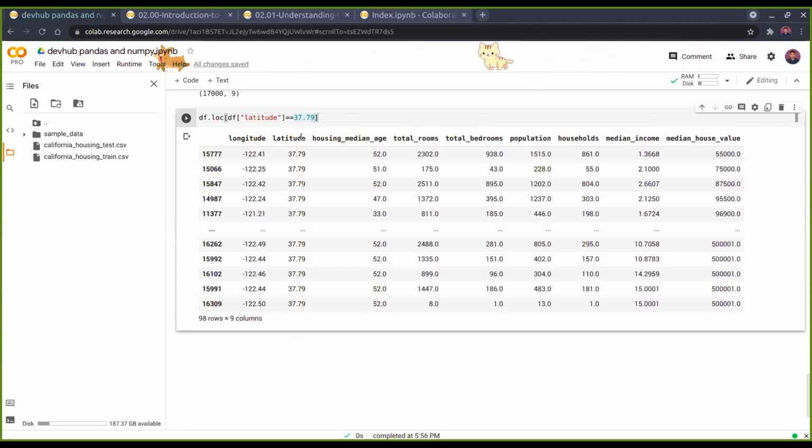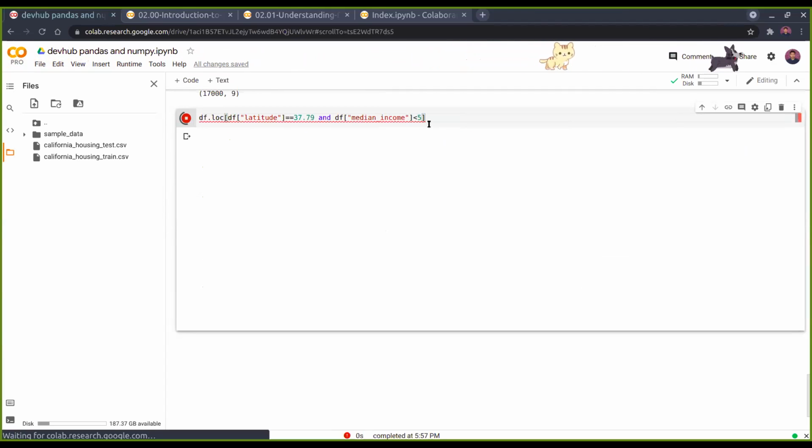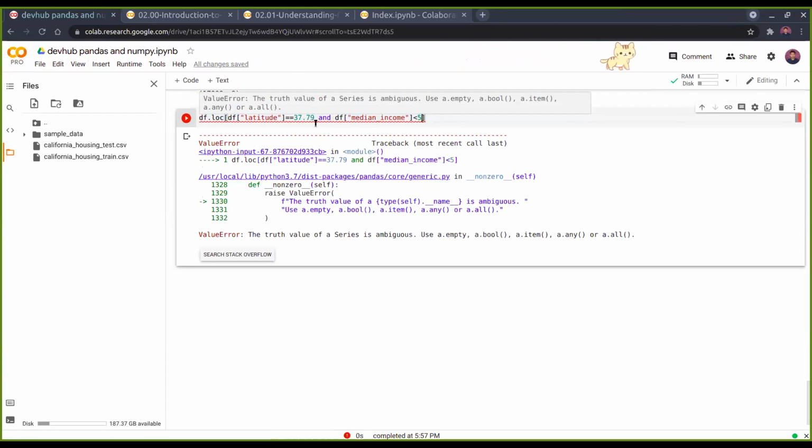And say for example, you want to give another condition, so you give and, and then we want, let's say, median income is less than, let's say, 5, right? Okay, I guess this way.